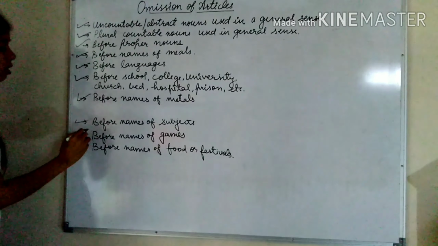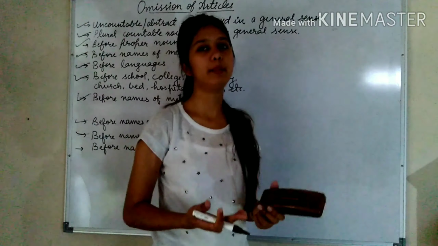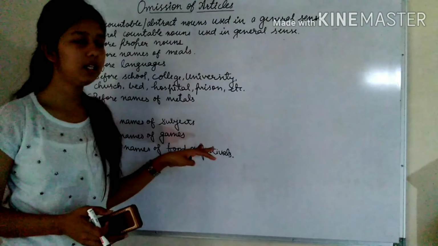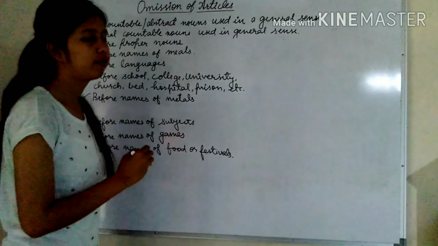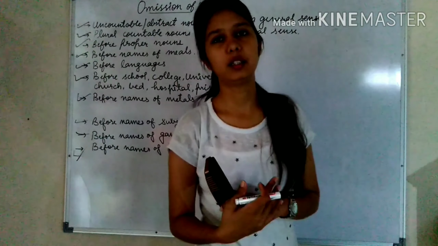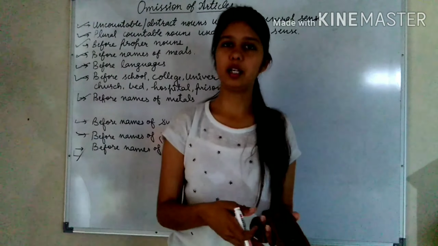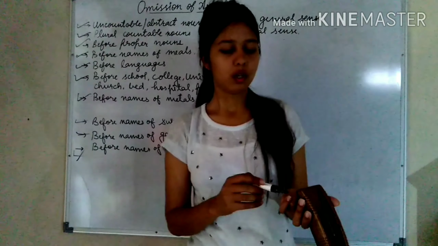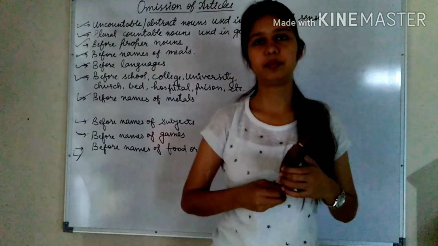Next one is before names of games. Games like football, cricket, badminton, basketball. So in that also you do not use any article. Next one is before names of food or festivals, you do not use any article. Diwali, Holi, Raksha Bandhan, right? So the Diwali is coming, the Holi is coming. No, the sentence will be incorrect. You should simply say Diwali, Holi, or any name of any food also. So these were some places where we do not use any article.